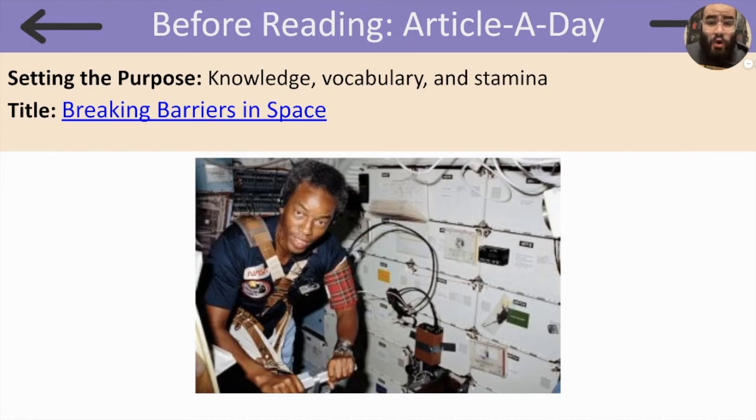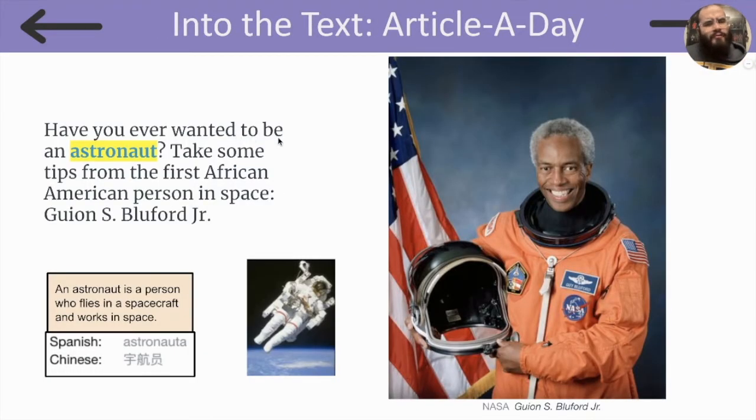Let's get started with our article a day, Breaking Barriers in Space. Have you ever wanted to be an astronaut? An astronaut is a person who flies in a spacecraft and works in space. In Spanish, we say astronauta. These are pictures of astronauts. Take some tips from the first African American person in space, Guyan S. Bluford Jr. This is a picture of Guyan S. Bluford Jr.